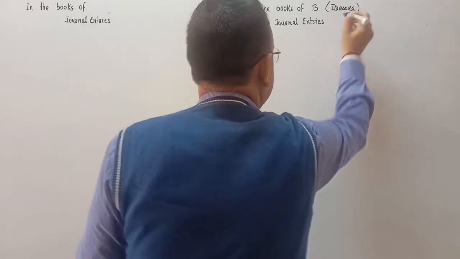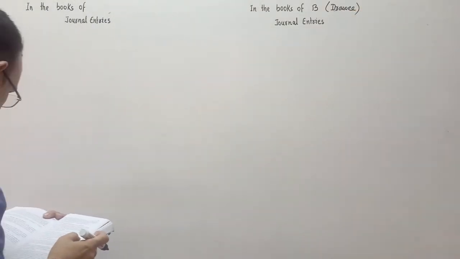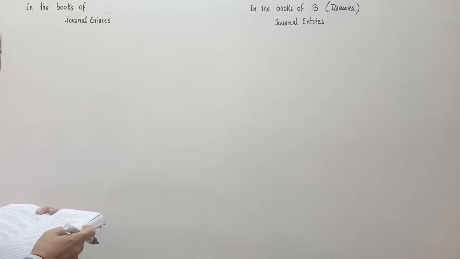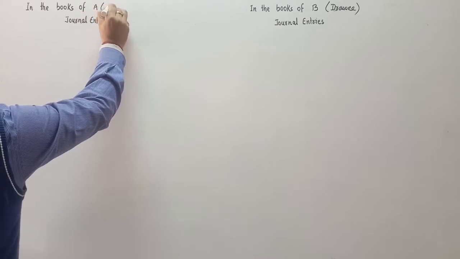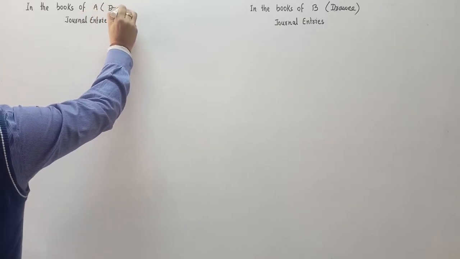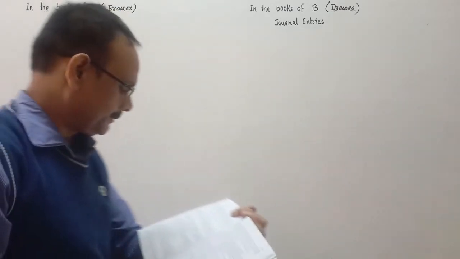B accepted a bill drawn by A. Okay, drawn by A. So in the books of A, A is the drawer. A is the drawer of the bill as per this question.